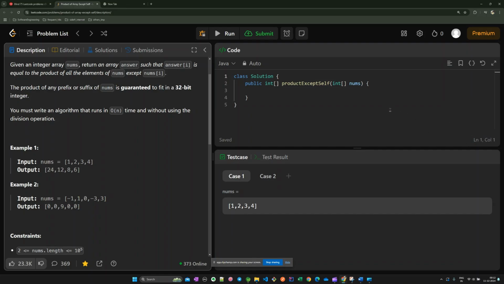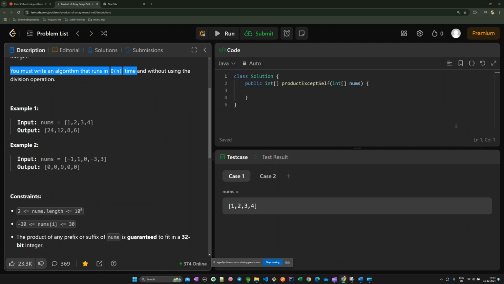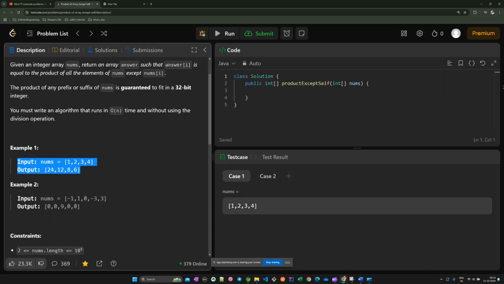It also says you must write an algorithm that runs in O(n) time and without using the division operation. That single statement is what makes it medium. If it weren't there, we could solve it in O(n) time very easily. And you must already be thinking intuitively: just calculate the product of the whole array, 2 times 3 times 4, which is 6, then 24. When traversing the array, just divide by that element, so that element is removed from the whole product and we get the answer. But due to this constraint, we can't do that.